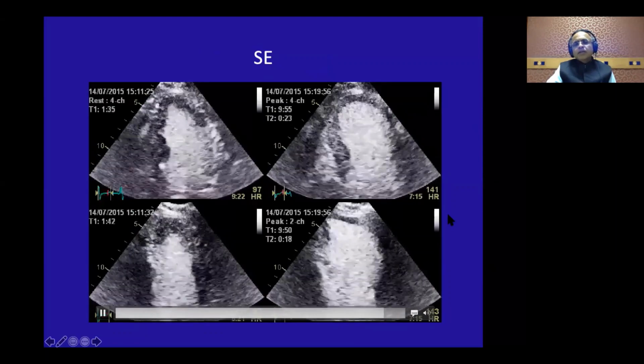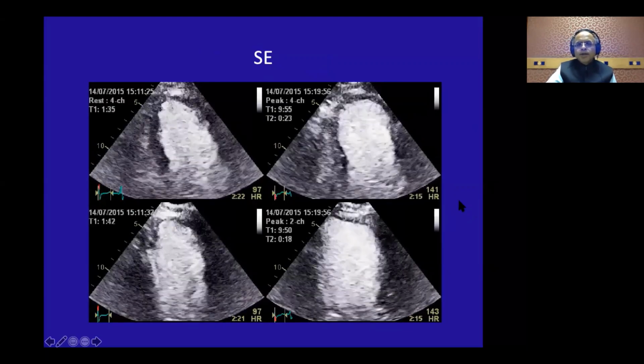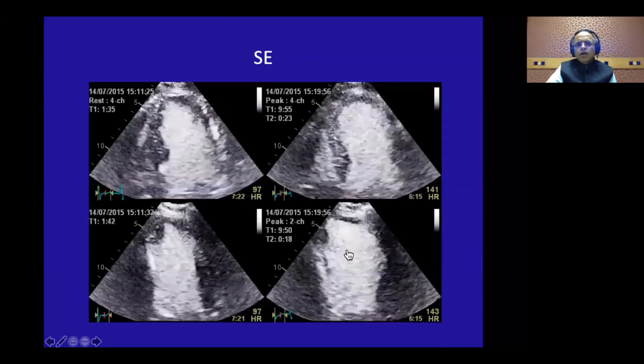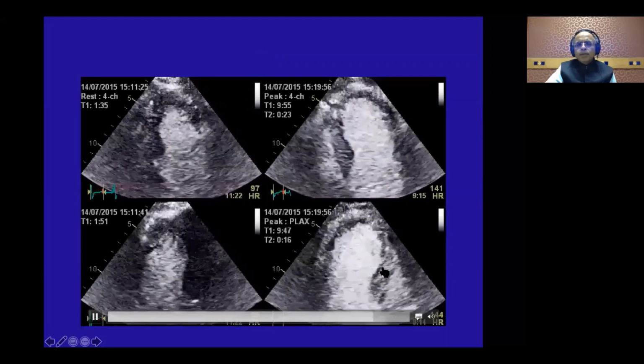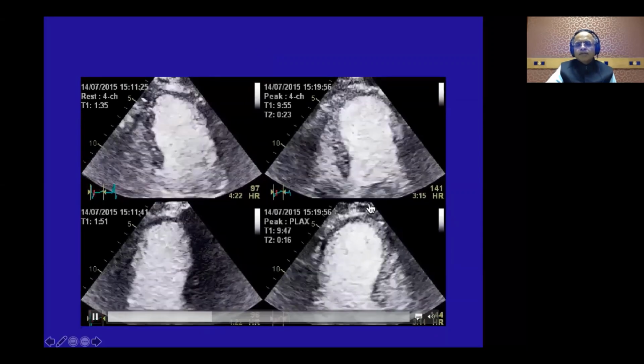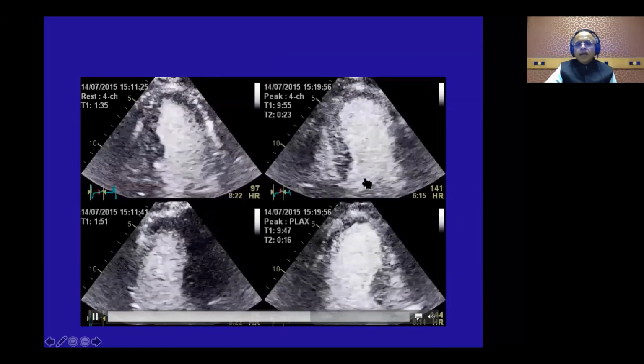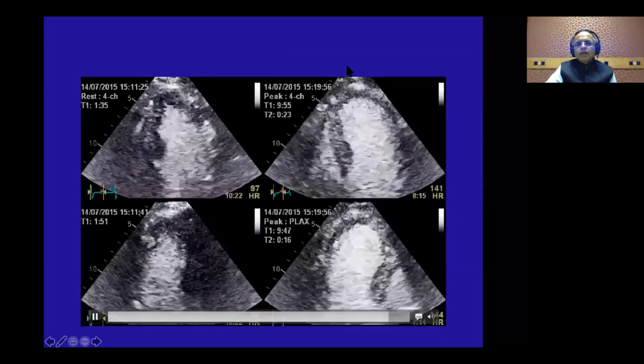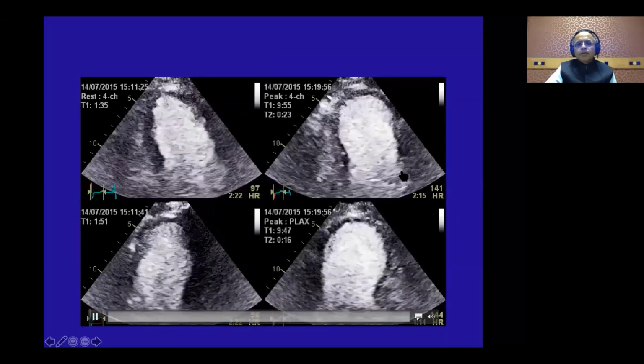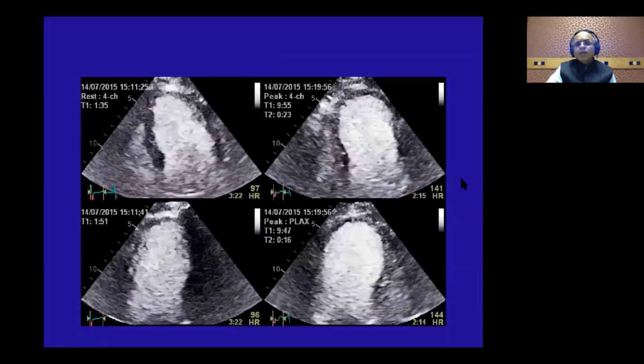Now this gentleman has a perfectly normal LIMA to LAD. In the long axis views, you can also see that there's almost an apical ballooning. I told you that at peak exercise, you should have a very narrow, triangular end-systolic frame, and here there's a perfect dilatation. So that means this looks like a triple vessel disease (TVD). So how can that be?